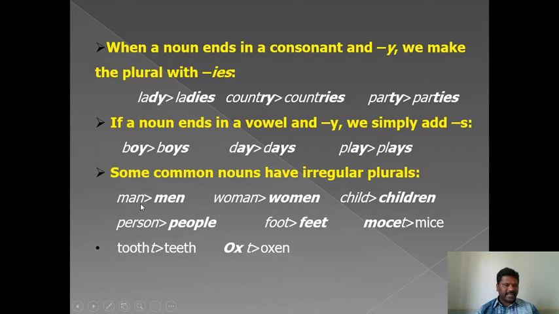Man, don't say mans. Woman, don't say womans. Child, don't say childs. Person, don't say persons. Mouse, don't say mouses. Tooth, don't say tooths. Ox, don't say oxes. It's exceptional.